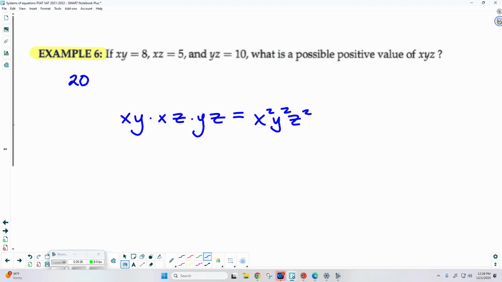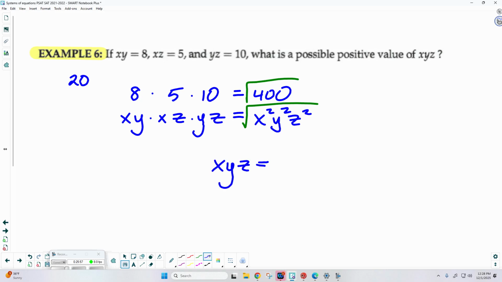Now, I've got x squared, y squared, z squared, but I'm wanting x, y, z. What can I easily do to that? Just take the square root. But let's figure out what this should equal. xy was 8. xz is 5. yz is 10. So I need an 8 times 5 times 10. 400. So if I'm looking for xyz, I'll take the square root of each of these. Now, xyz would have equaled plus or minus 20, but it said specifically we want the positive, which is why we just said positive 20.